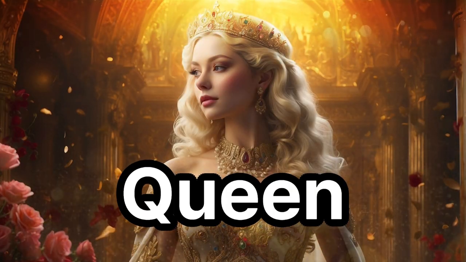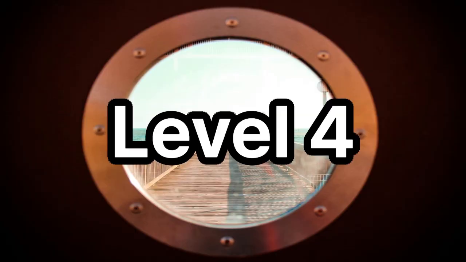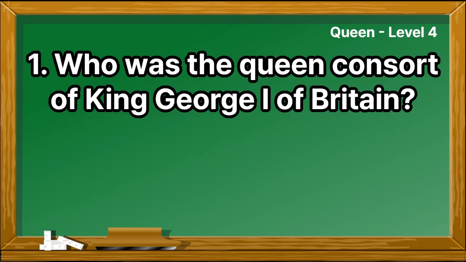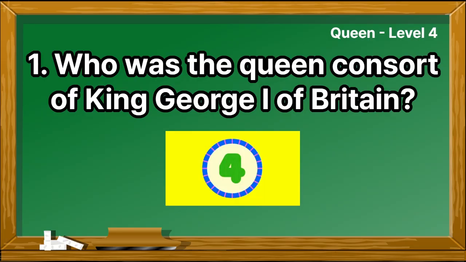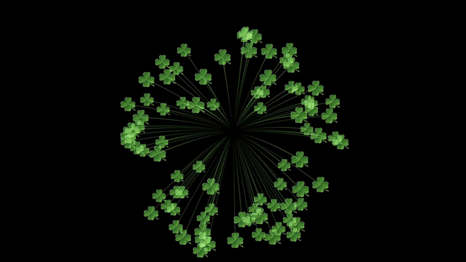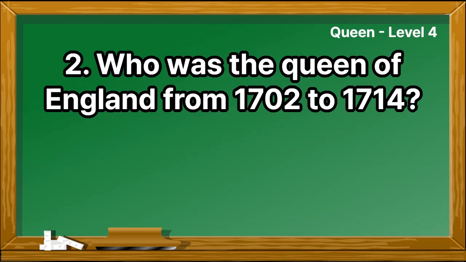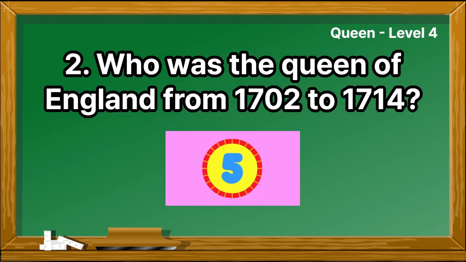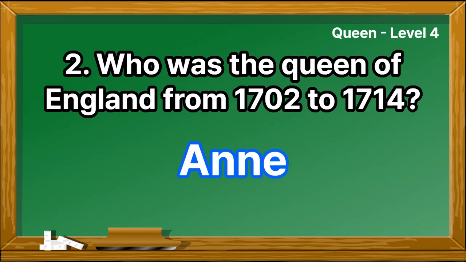Queen. Level 4. Who was the Queen consort of King George I of Britain? Sophia Dorothea. Who was the Queen of England from 1702 to 1714? Anne.